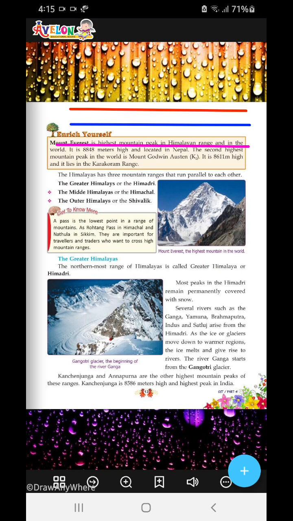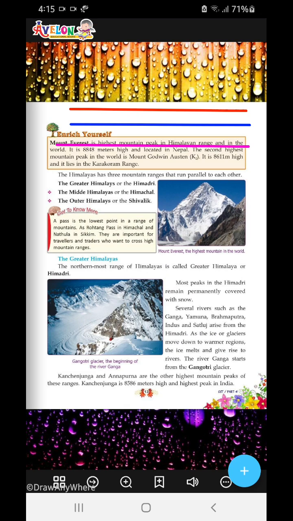So, as I have marked in this page of your book, in that way we find that the Himalayan mountains are running parallel to each other. So, the northernmost range of the Himalayas is known as the greater Himalaya or the Himadri. Okay. So, now we'll learn about them in detail. The northernmost range of the Himalayas is known as the greater Himalaya or the Himadri.